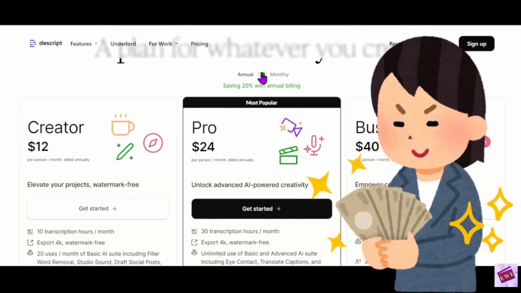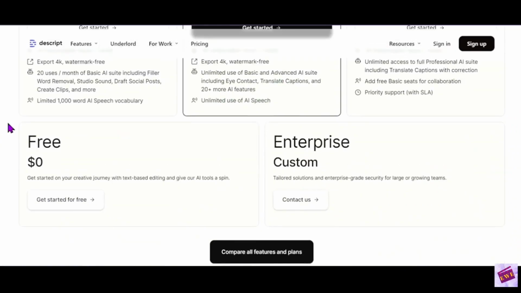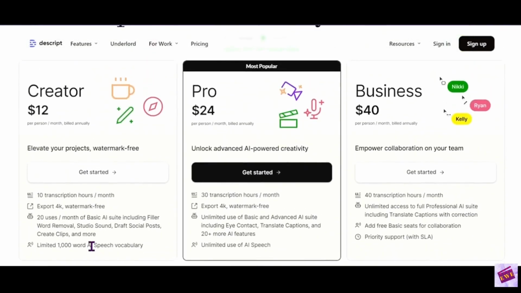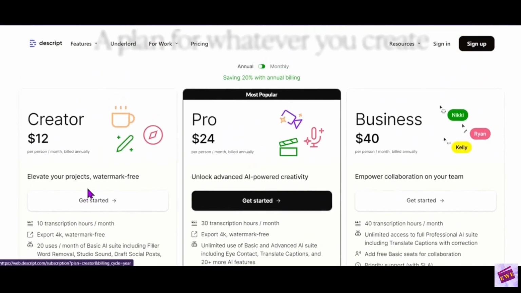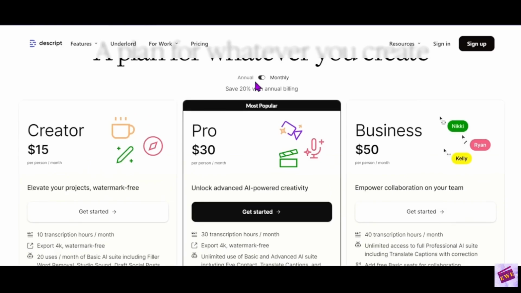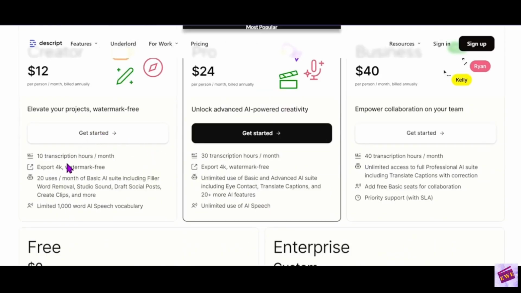So if you do want to just try it out, say you have been using the free version, you used my link, you tried it out for a while and you want to upgrade to the creator, it's 12 times 12 months. But if you decide, hey, I want to upgrade, but I don't want to pay for a whole year, I just want to pay per month, then you can try the creator for $15 per month and the pro for $30 per month, and then switch at a later time. And so this is just a quick breakdown here.